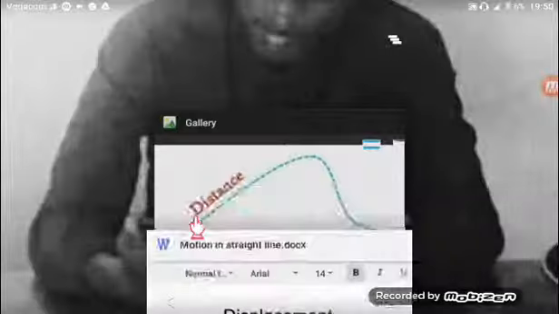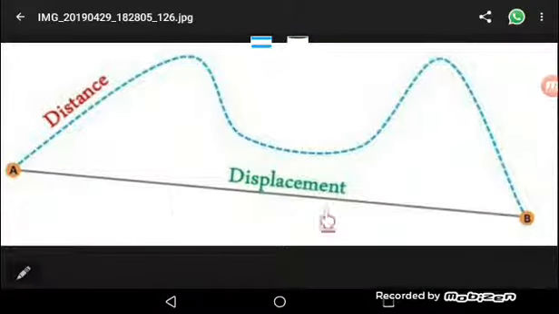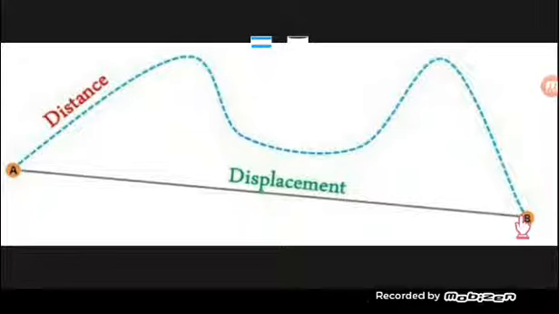Kwa hiyo unapokuwa umepima maybe from point A to point B, tunapotaja displacement hapa maana yake lazima tuonyeshe na direction from the starting point to the point where kitu kinapokuwa kwa muda huo. Sasa kwamba direction from initial point mpaka pale ambapo kipo hicho kitu muda huo ni direction gani, kwamba hicho kitu kipo upande gani kutoka kwenye starting point of that object.